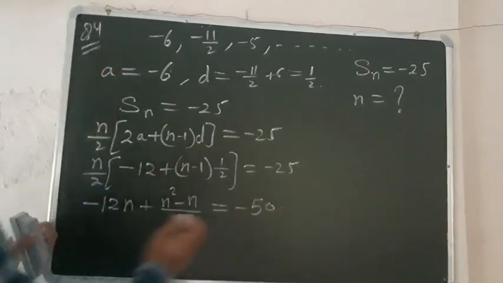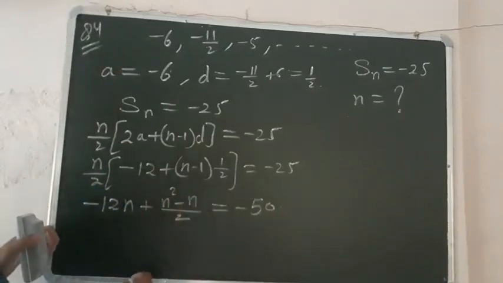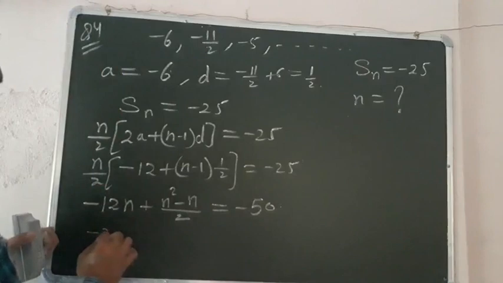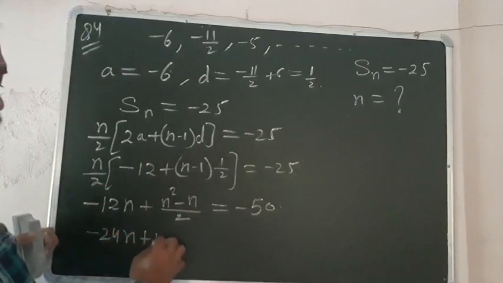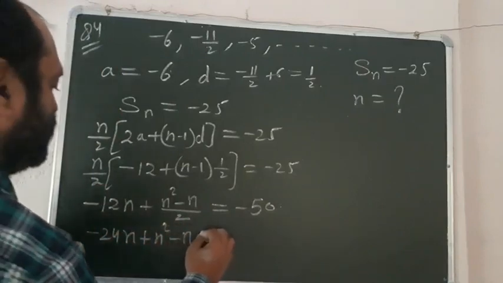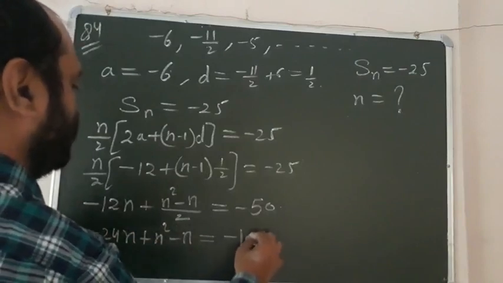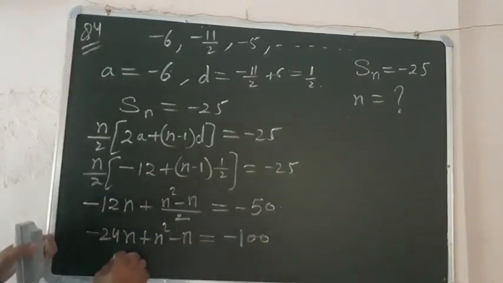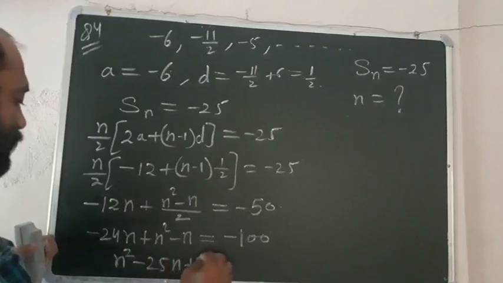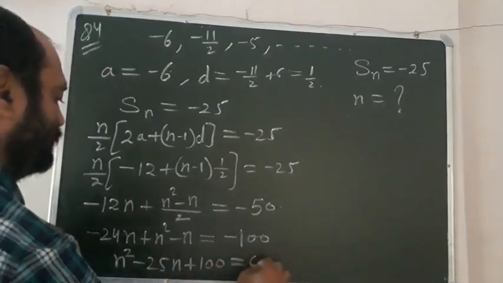So again I am taking the LCM. We will get -24n plus n square minus n is equal to -100. So beta ji, you will get the equation n square minus 25n plus 100 is equal to 0.